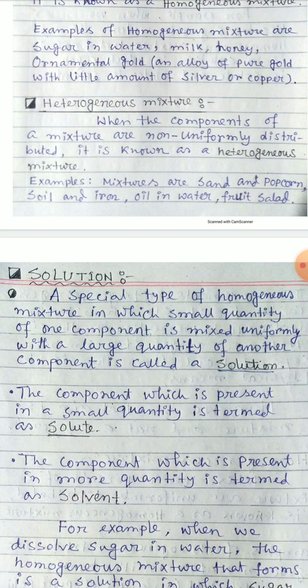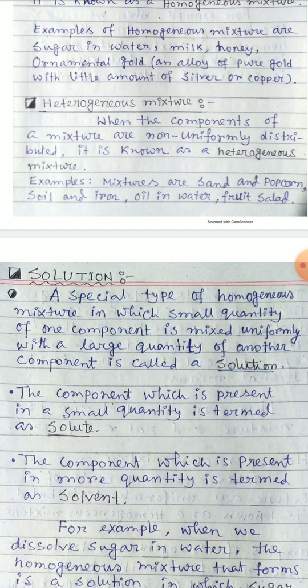So it is a homogeneous mixture in which a small quantity of one component is mixed uniformly with a large quantity of another component, and it is called a solution.